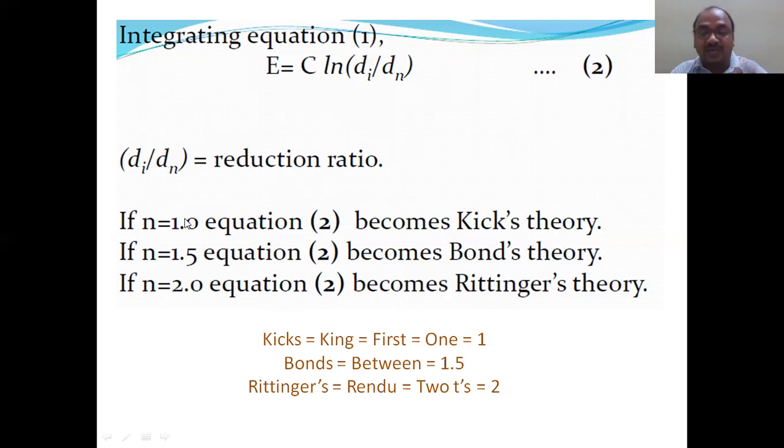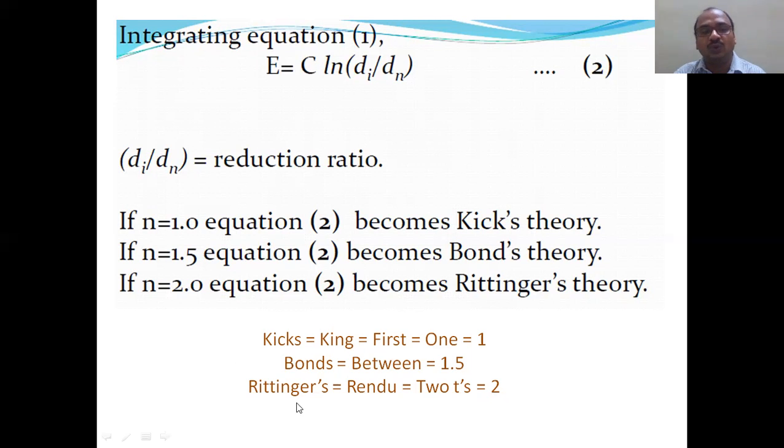Here you can see this equation has appeared in a number of question papers in very competitive examinations also. The same equation is applicable to all the 3 theories except Griffith. Here keep in your mind, at this n place, if I keep n equal to 1, it becomes Kick's theory. If it is 1.5, Bond's theory. 2 means Rittinger's theory. These constants are very important. Constants appeared in competitive examinations, GPAT, drug inspector, all the examinations: constants 1, 1.5, 2.